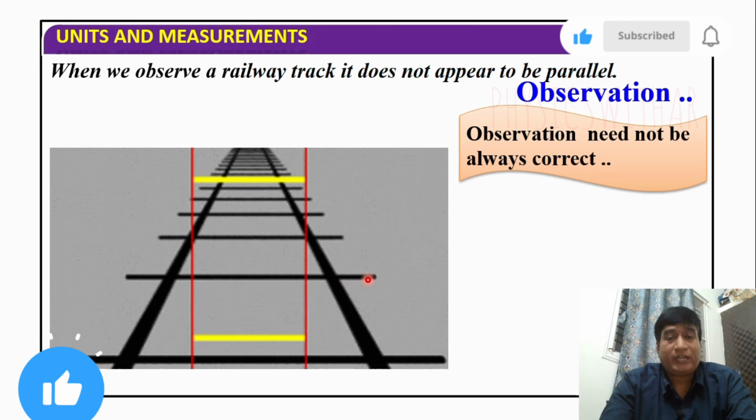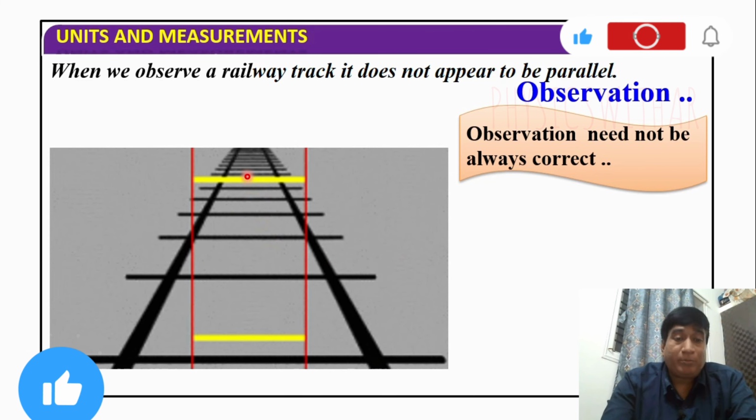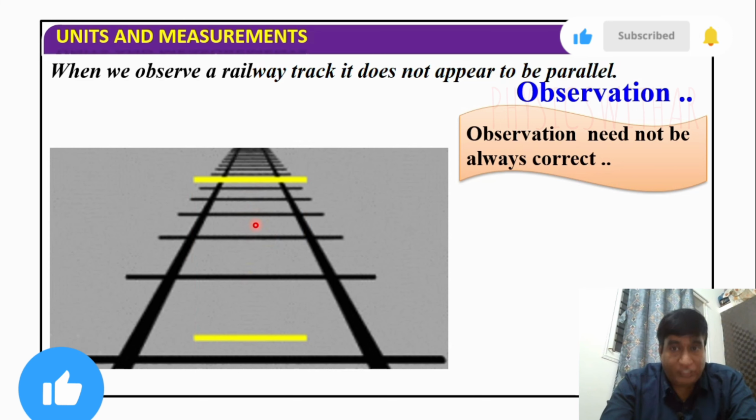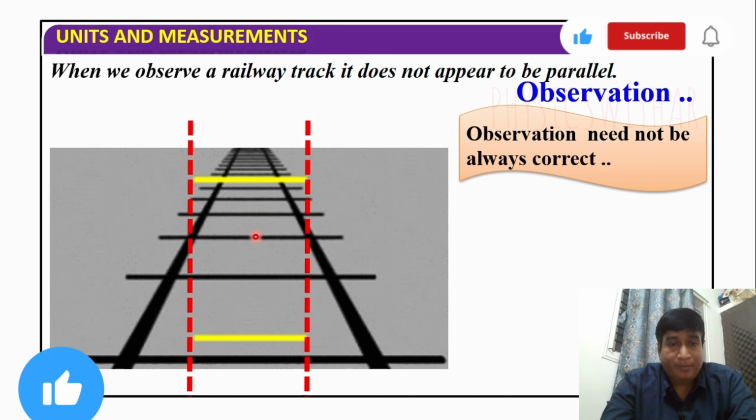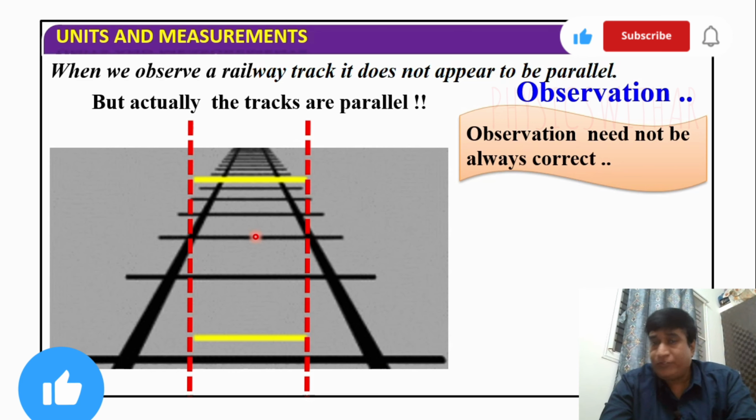But in reality, the tracks are parallel with each other.